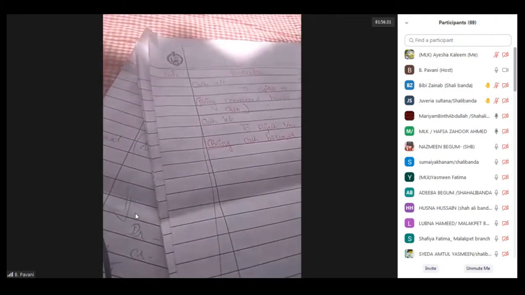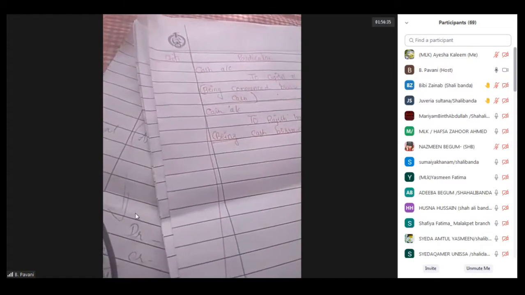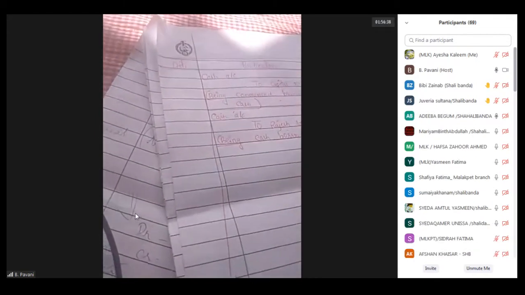Check. First, open your notes and draw the format. Ma'am, we don't have to do the starting problems 1, 2, 3? No, no need. In the textbook, you do it; the textbook itself is enough.